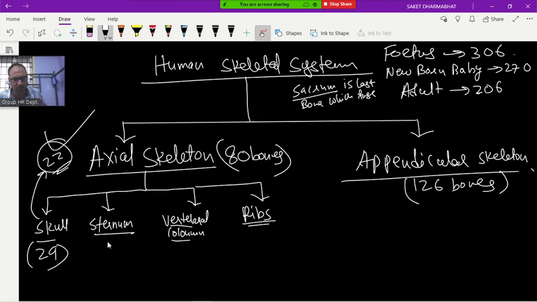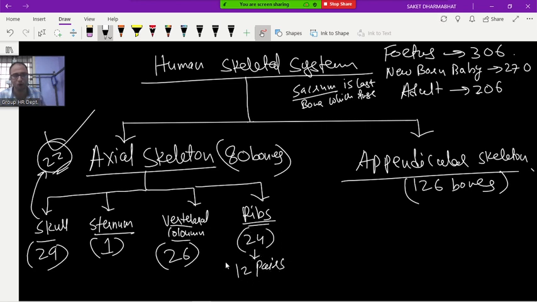Sternum is only one bone. Vertebral column, how many bones? 26 bones. Ribs, how many bones? 24 bones. That means 12 pairs on both sides of the body. If you add this all, 30, 56 plus 24, how much is it coming? 80, no?